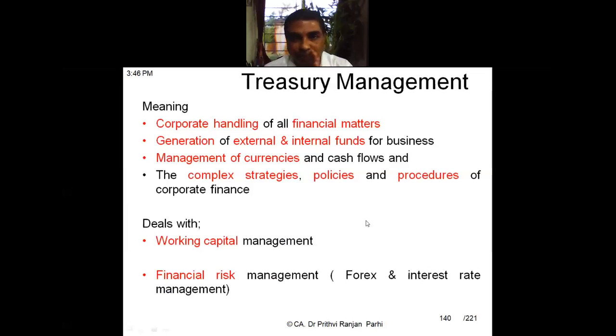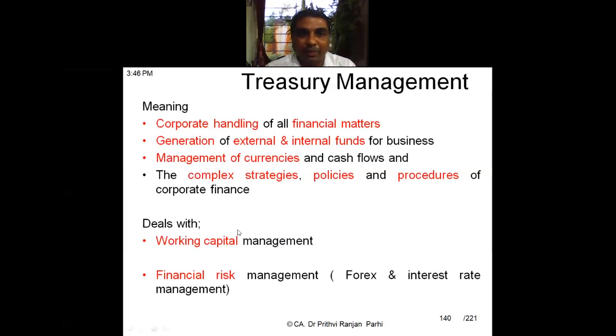Now, what is the meaning of treasury management? This means the corporate handling of all financial matters. Every kind of financial matter is dealt under this subject. Generation of external and internal funds for the business. External funds may mean issue of new equities, debentures, debts. Internal funds mean owners' equity, members' equity, reserves, all these things.